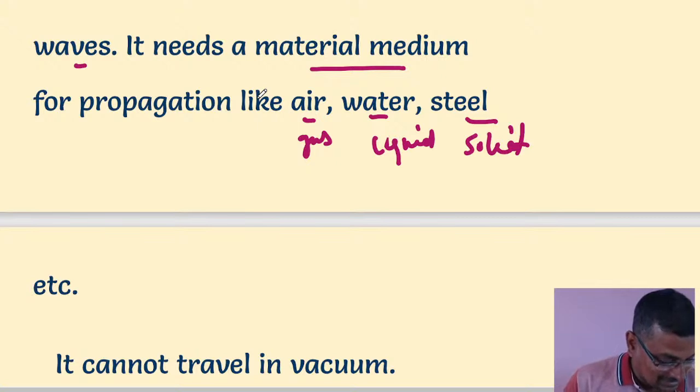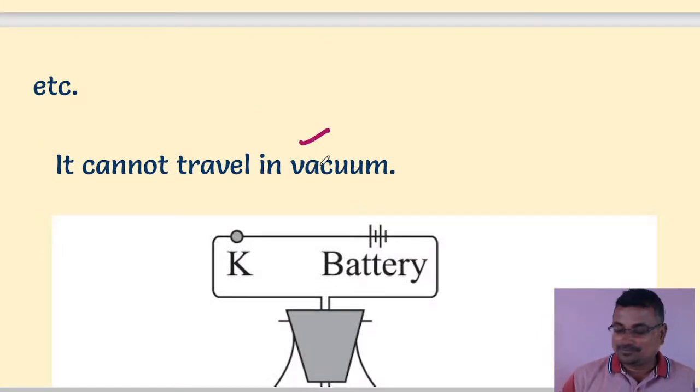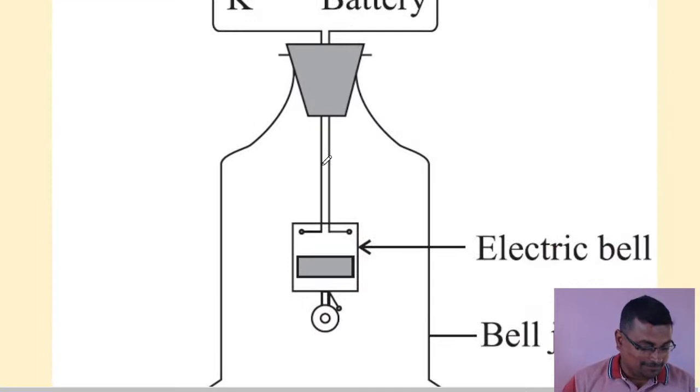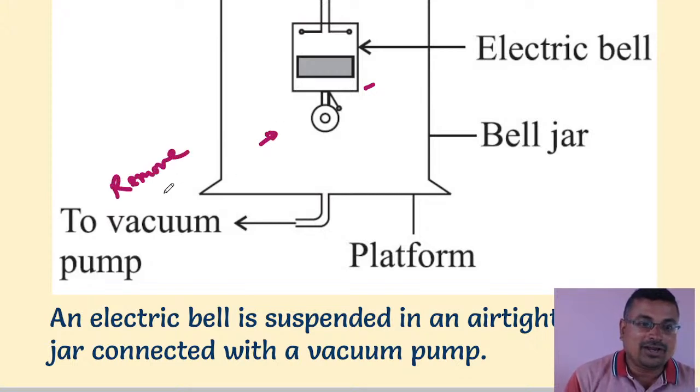So now, sound cannot travel in vacuum. Let's discuss this activity. Here, students, we are using the bell and supplying current to it from the battery, and this is the bell jar. Here we are creating a vacuum inside. We are not filling up the air; we are removing the air. So inside there is a total vacuum.